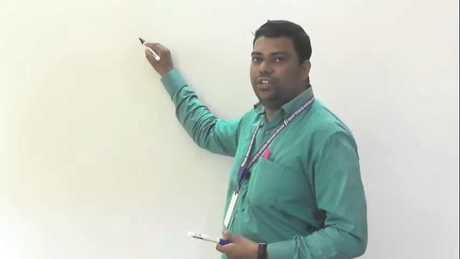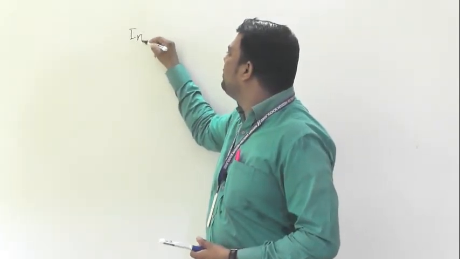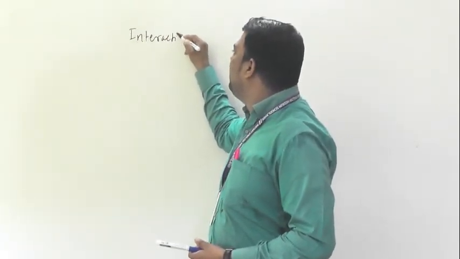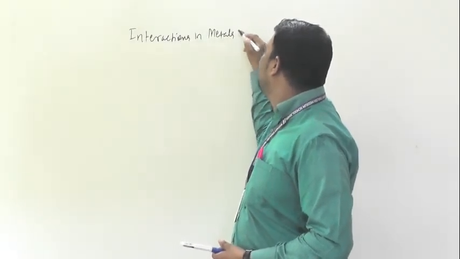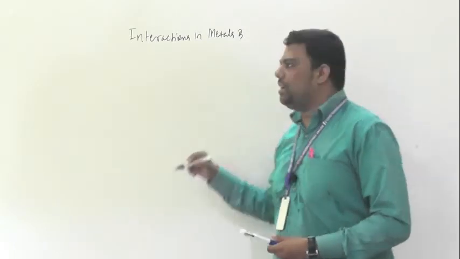Now we will start interactions in metals and non-metals.